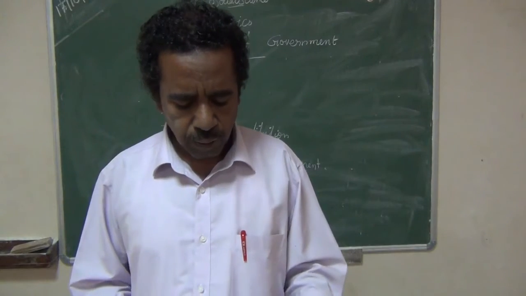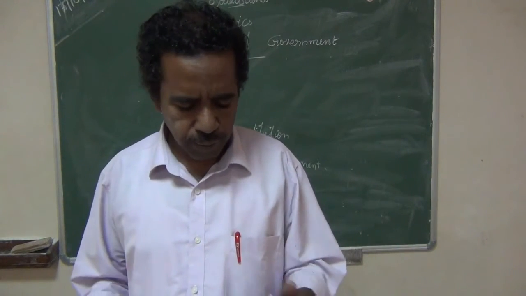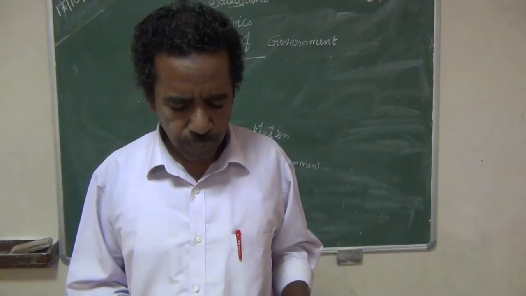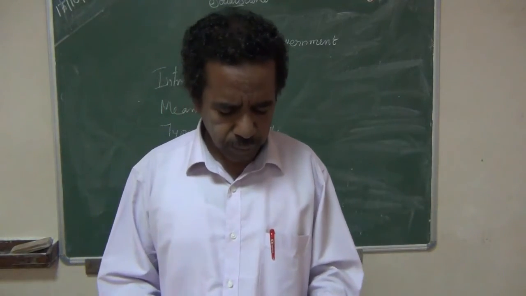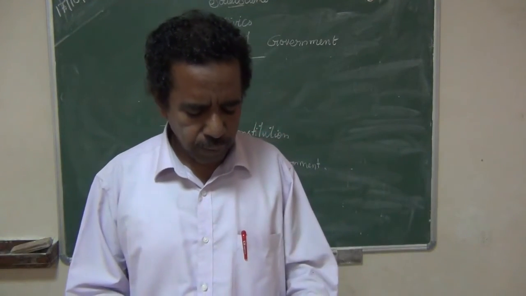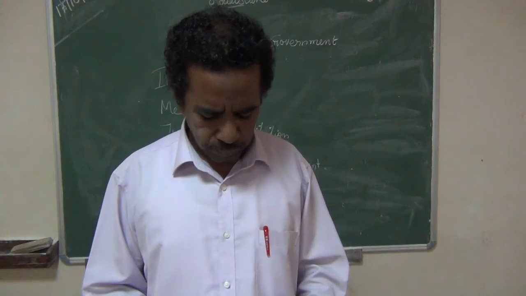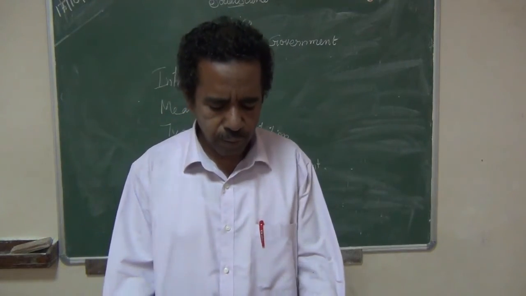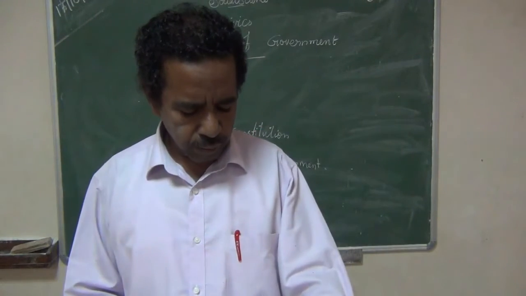Next, fourth main, give short note on unitary form of government. That is page number 266. There is a heading about unitary form of government. A unitary system of government or unitary state is a sovereign state governed as a single entity.